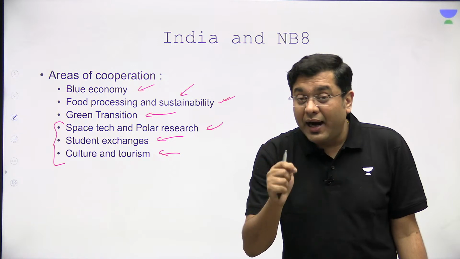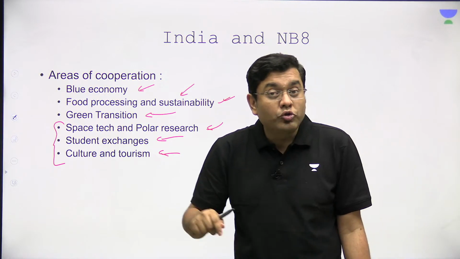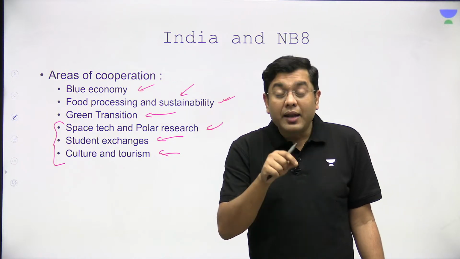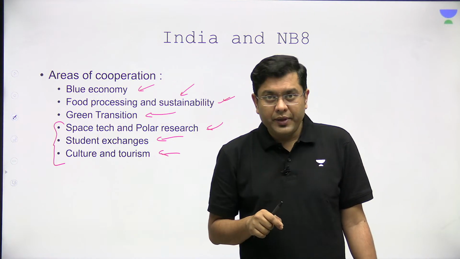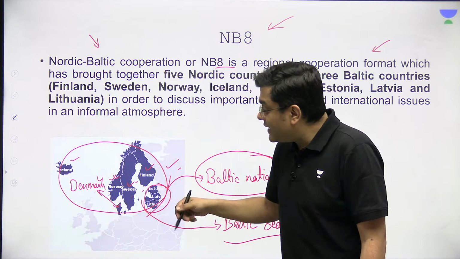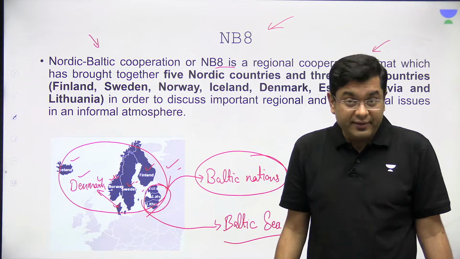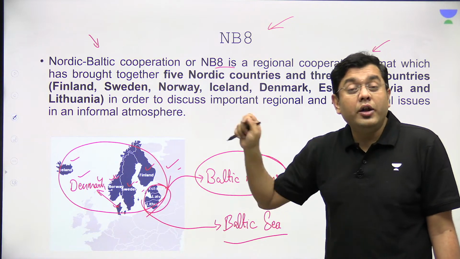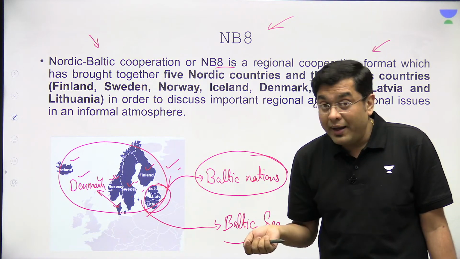Again, India's Arctic policy also talks about cooperation with these nations in order to understand the impact of climate change on the Indian monsoon. For example, what is the temperature observed in these areas of the water body? That has a bearing on Indian monsoonal rainfall as well.